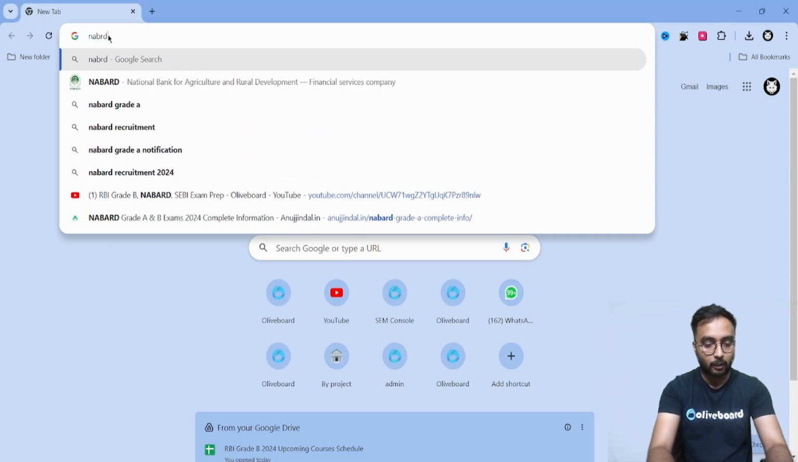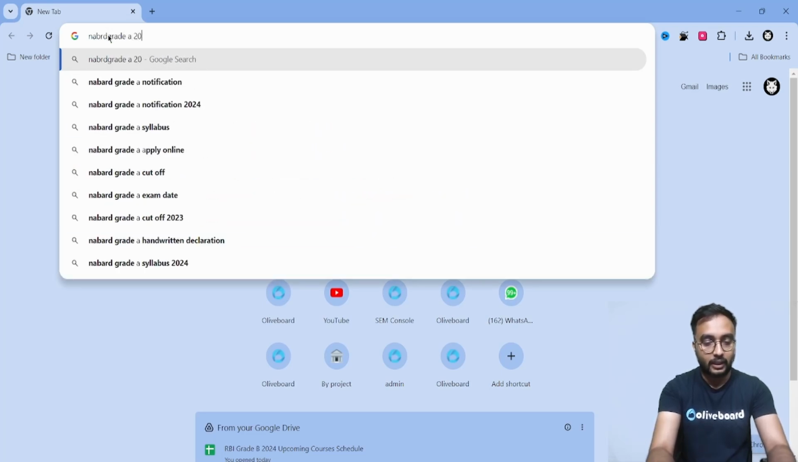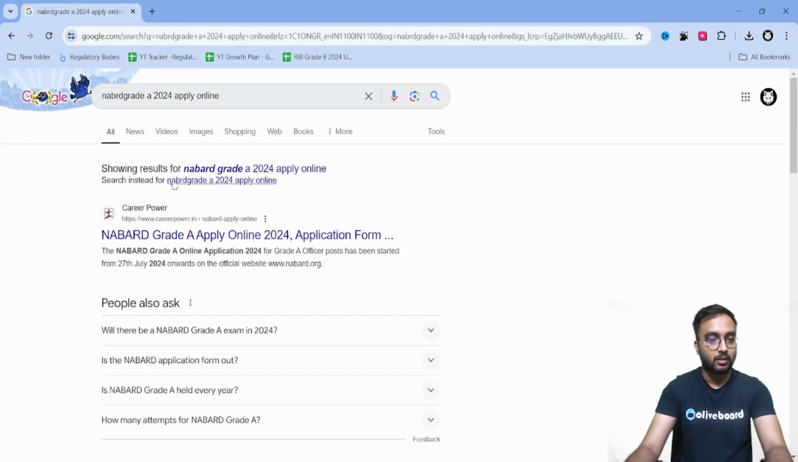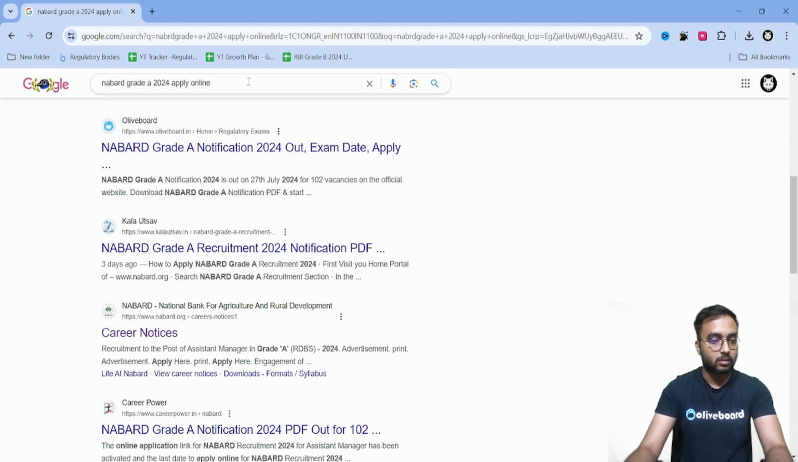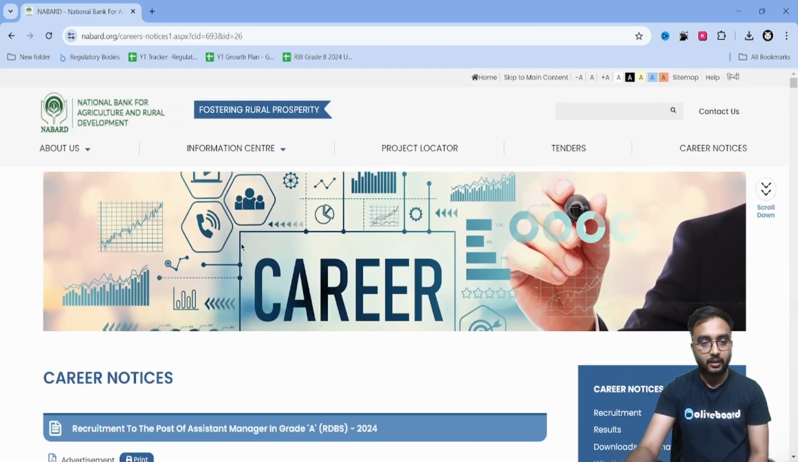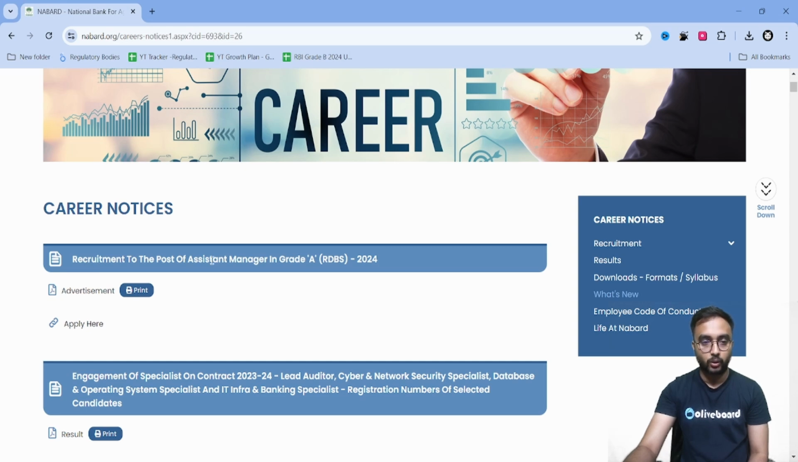First, search for NABARD Grade A 2024 apply online. You can put any keywords anyway. Here the NABARD career notices come up. If you want to read about the detailed notification and related information, our Oliveboard blog is also there. You can go there and you will get all the information, from past year cutoffs to trend analysis, everything. It's a very informative source. Go into career notices, and here you will see the first notice.